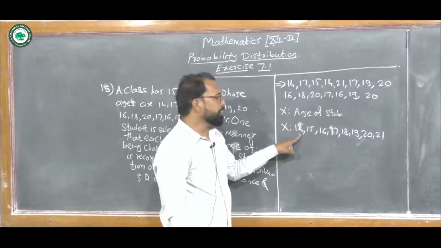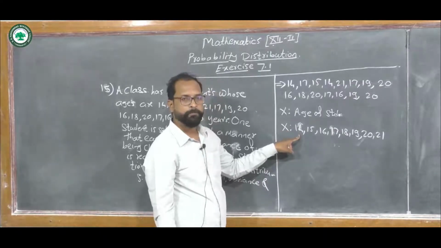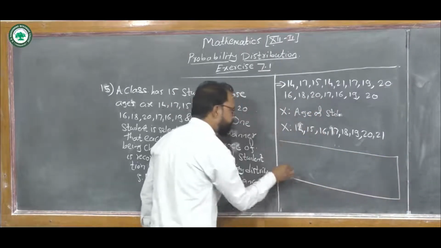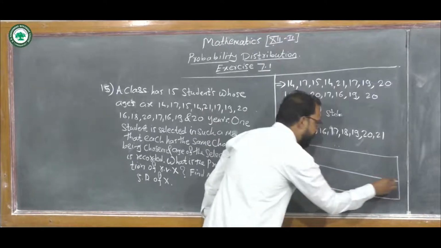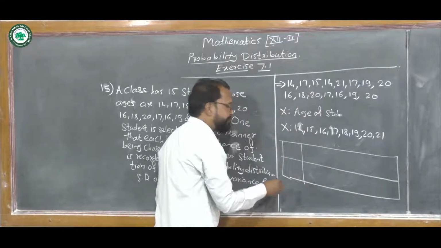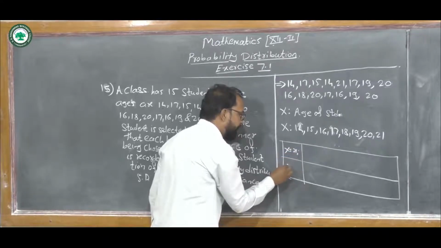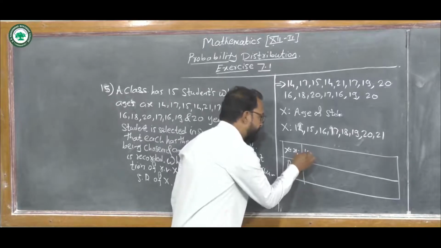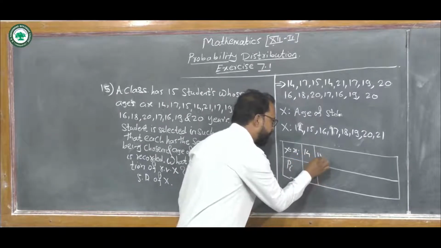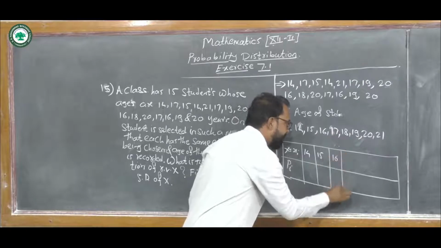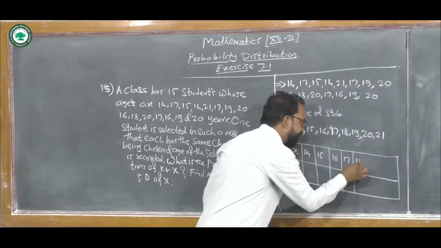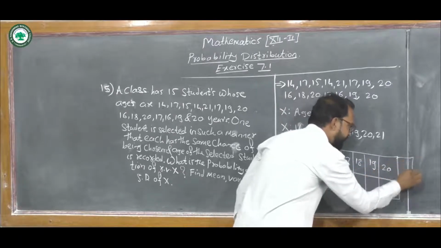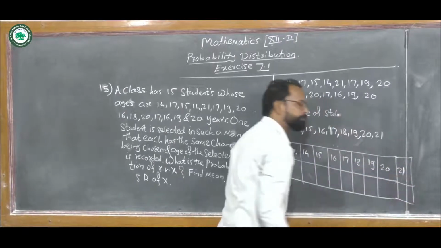Now we have to find the probability distribution first. To write the probability distribution, we make a table in which we show the ages, that is X equals xi, and the corresponding probabilities pi. The values of X are 14, 15, 16, 17, 18, 19, 20 and 21.